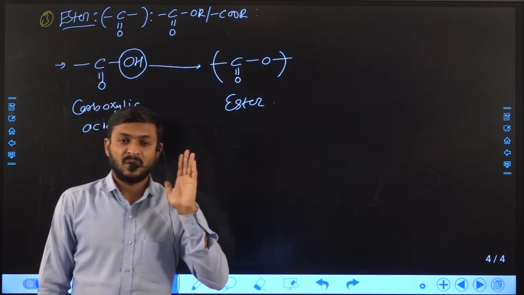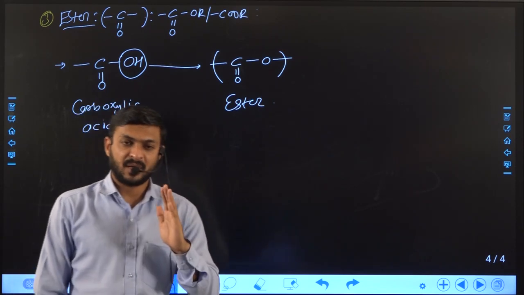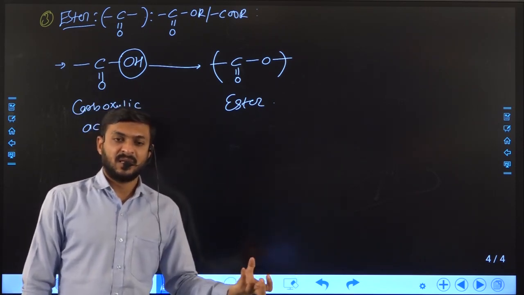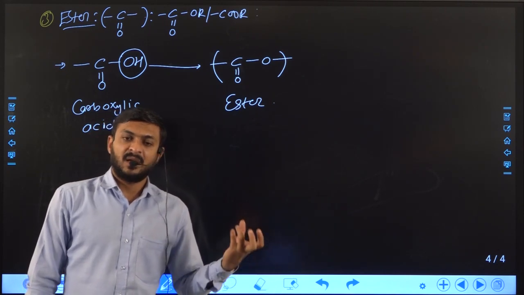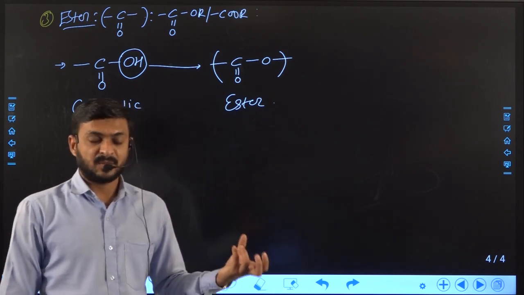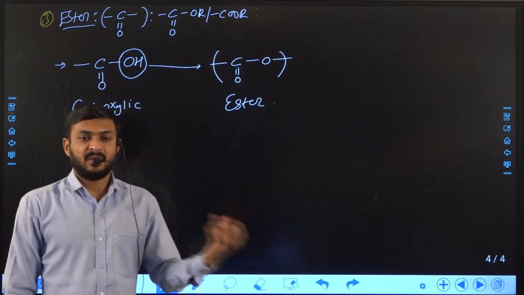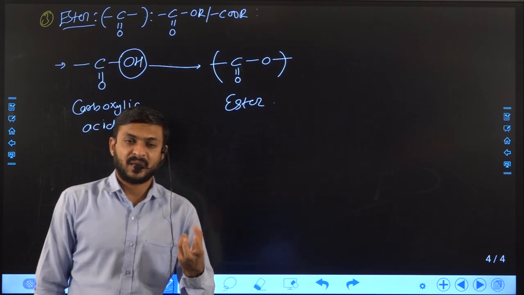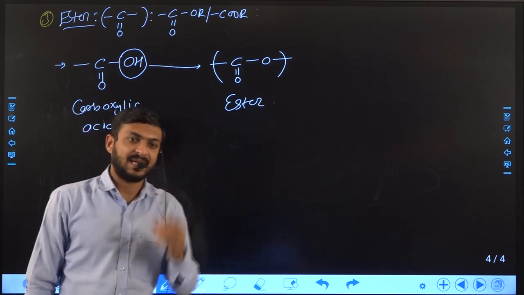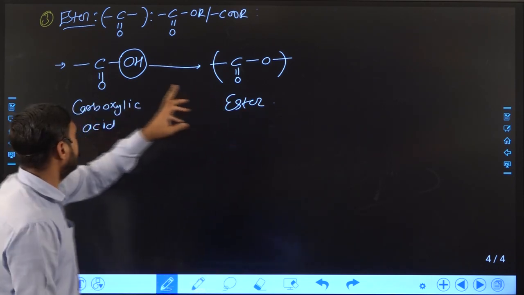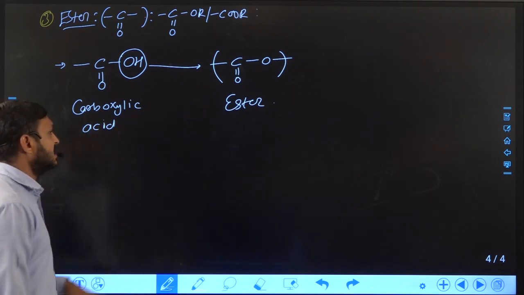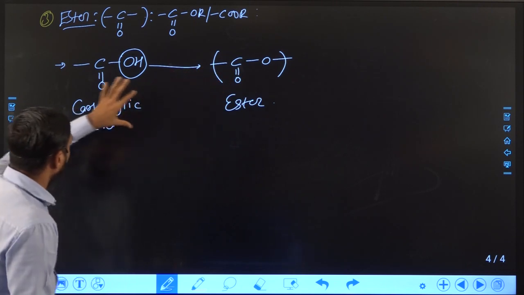Whatever things we prepare from an original compound or source are known as derivatives. Here we are preparing ester from carboxylic acid, so we can say ester is a derivative of carboxylic acid.